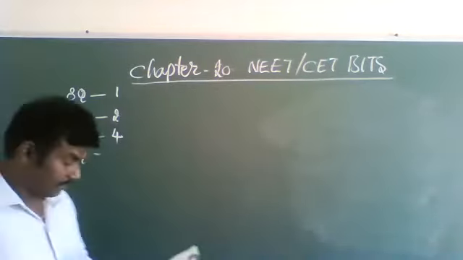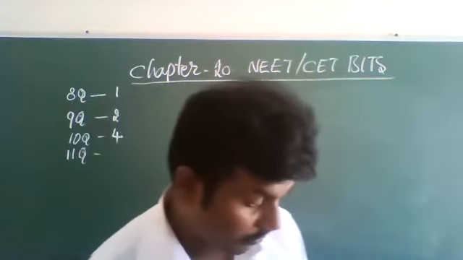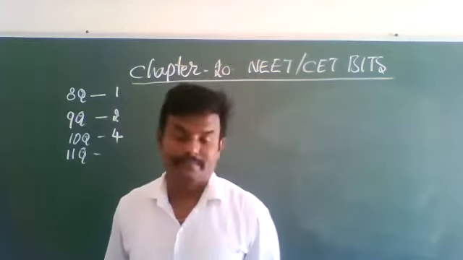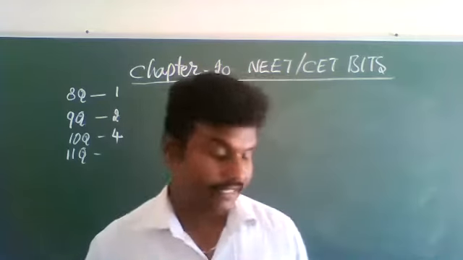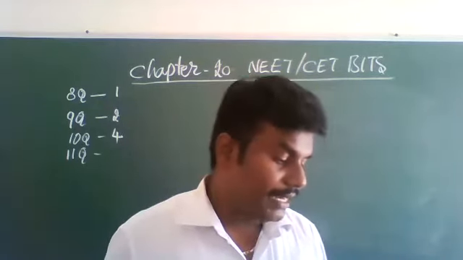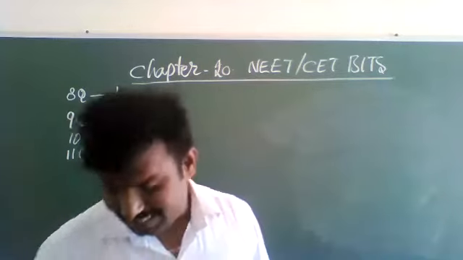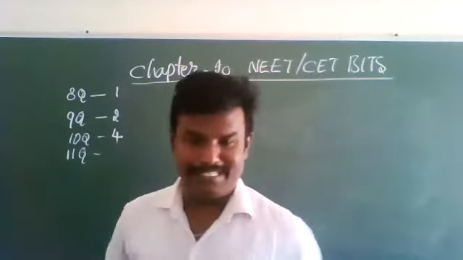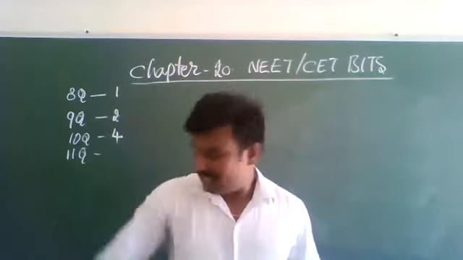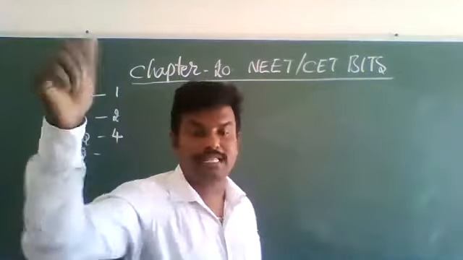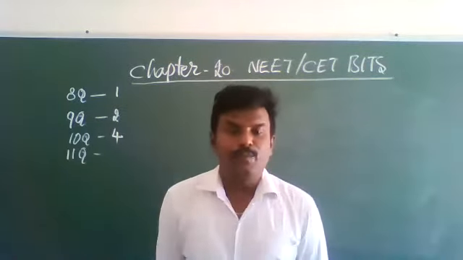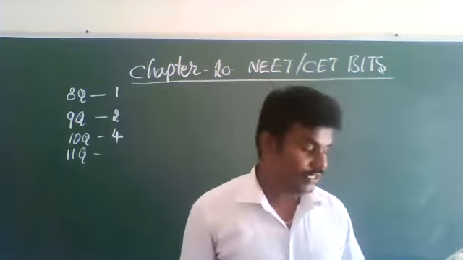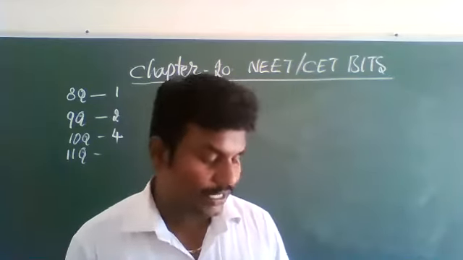11th question. What type of muscles are present in our thigh? Striated and voluntary muscles. Here also striated muscles, and those are voluntary muscles. If you want to move, we will move; otherwise, we will stand. In thigh and limbs, the hand muscles are striated and voluntary. So the first option is correct.